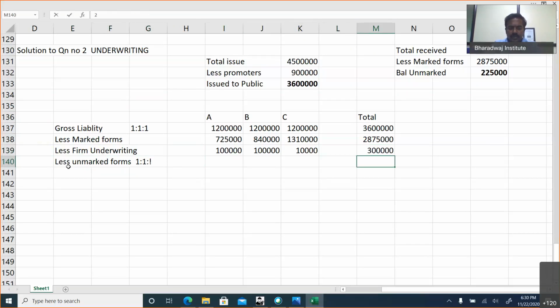What is the unmarked form? 2,25,000. If we distribute it in 1:1:1 ratio, it is 75,000 each. So you will get a surplus or deficit in liability: 12 lakhs minus 7,25,000 marked forms minus firm underwriting minus unmarked forms will give us the liability.